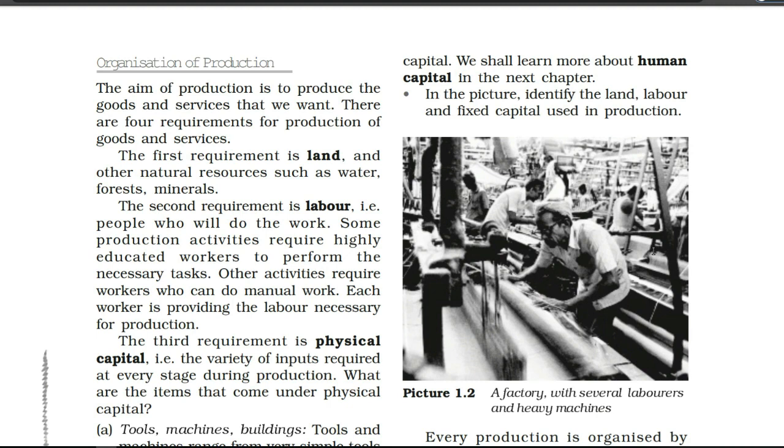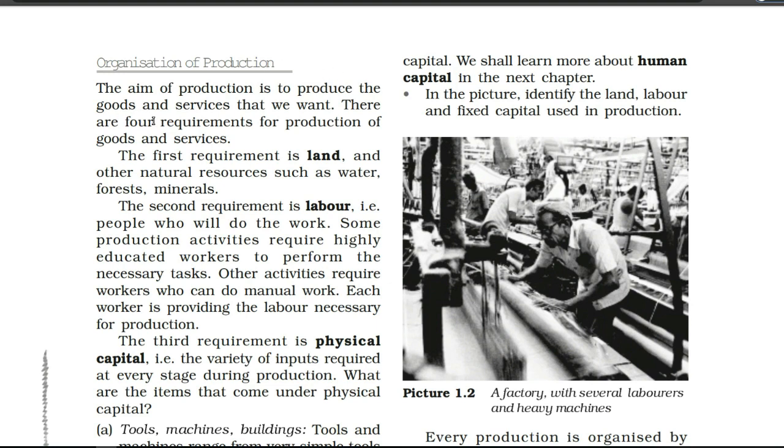The aim of production is to produce the goods and services that we want. First of all, let's understand what the aim of production is. Underline this line. Whatever we are going to produce, what is its aim? Its aim is to produce the goods and services that we want.